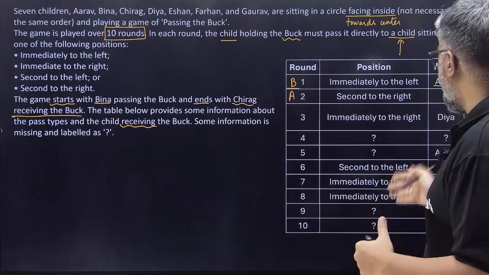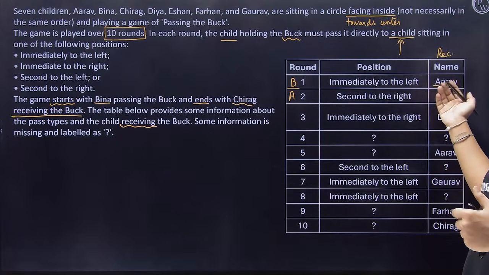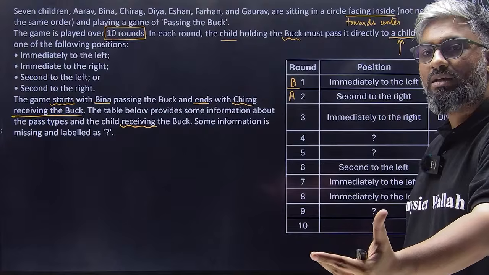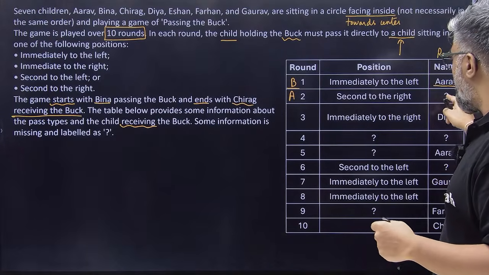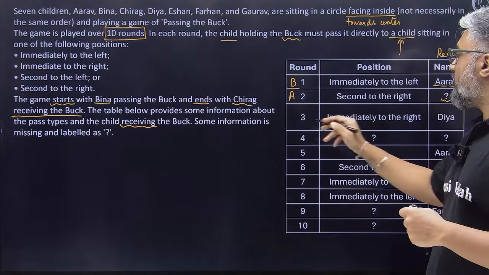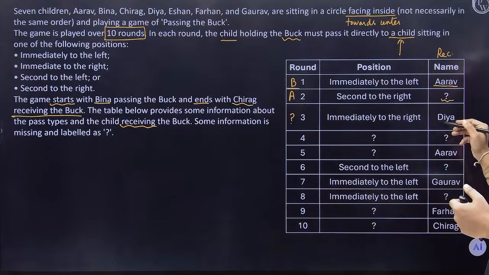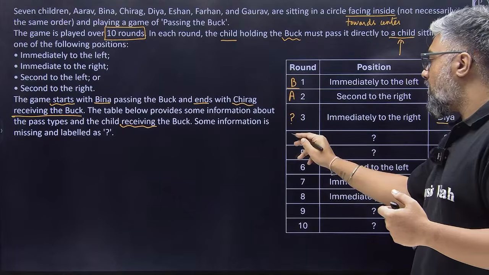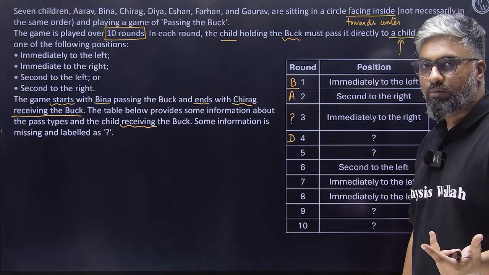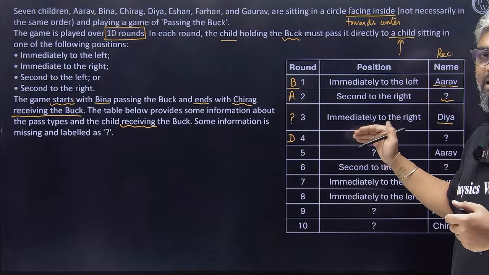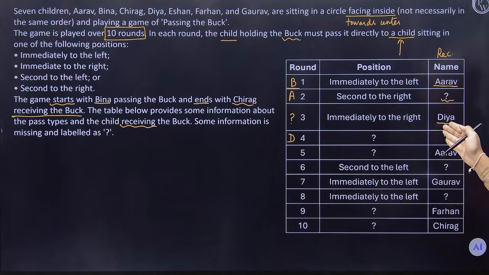Who is receiving it, we don't know. But second to the right is being sent, second to the right. But we don't know who's receiving it. So whoever receives here will be the one who's passing the buck now, right? Again, immediately to the right, Diya is receiving. Now with Diya, we don't know what move she is pulling. We don't know if she is passing it immediate left or right, and we don't know who's receiving it, and so on and so forth. All the 10 rounds are mentioned.